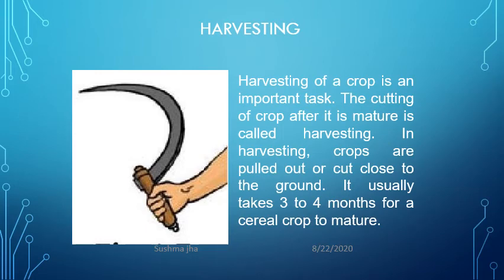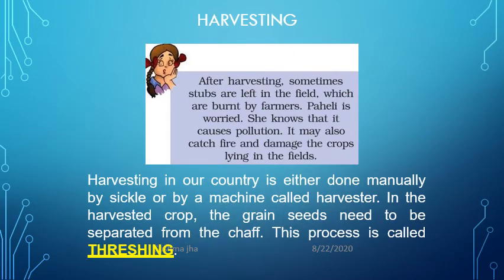Now, the next process is harvesting. Harvesting of a crop is an important task. When the plant or crop becomes mature, cutting of the crop after maturing is known as harvesting. In harvesting, crops are pulled out or cut close to the ground, and it usually takes 3 to 4 months for a cereal crop to mature. Harvesting in our country is mostly done either manually by sickle or by a machine known as a harvester.